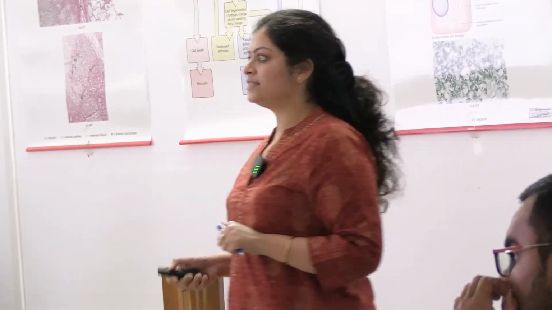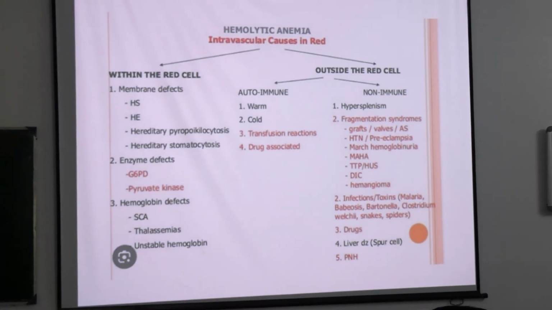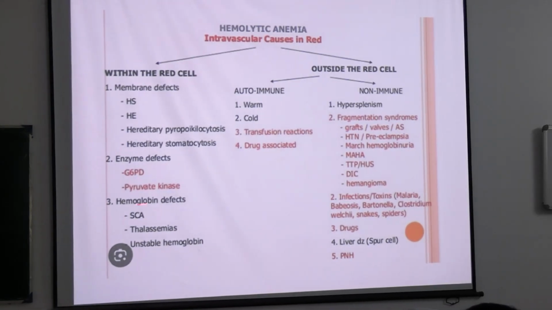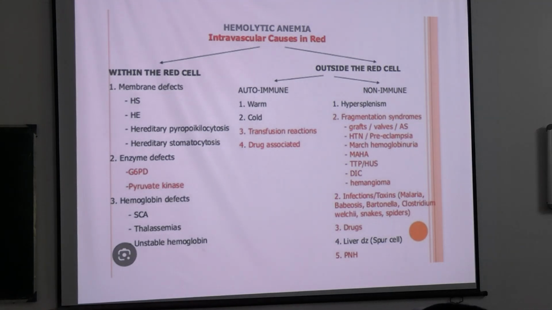So now next is enzyme defects. First enzyme defect is G6PD deficiency. So if you have a deficiency in G6PD, it will cause hemolytic anemia. Okay. So next is hemoglobin defects, which we call hemoglobinopathies. If there is an abnormal hemoglobin, what will be there? Yes, sickle cell anemia will be there. Then thalassemia is a very important cause, and any unstable hemoglobin like HbE, HbD, if these are present.